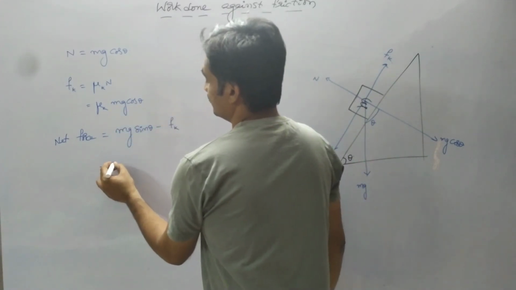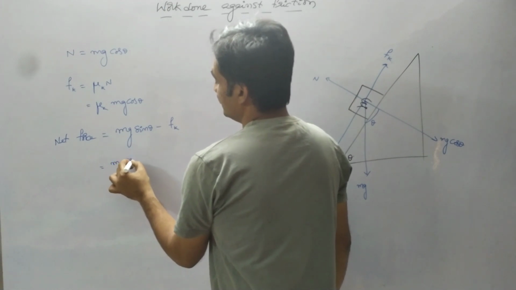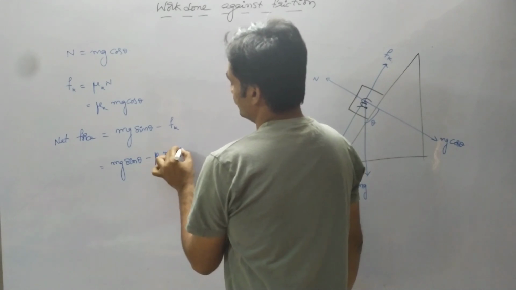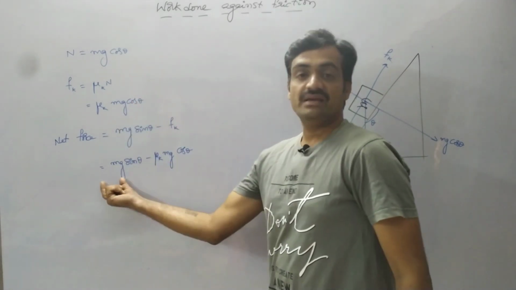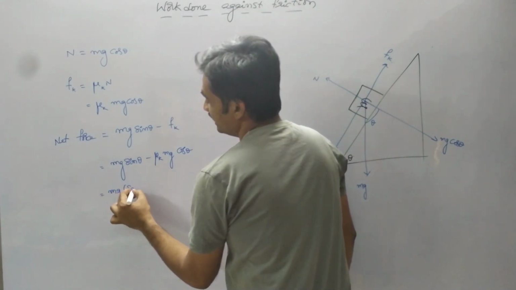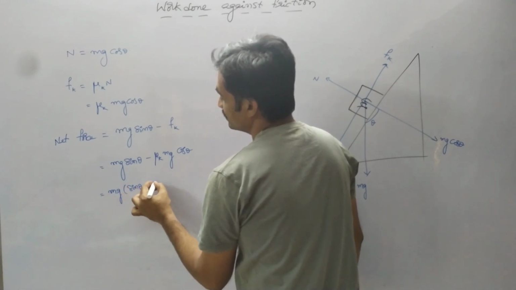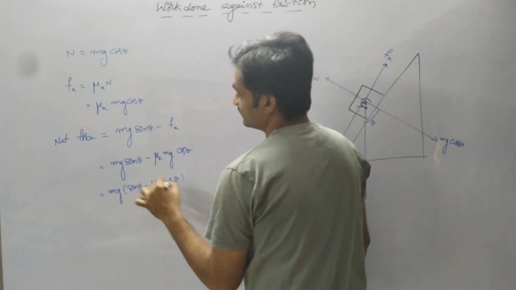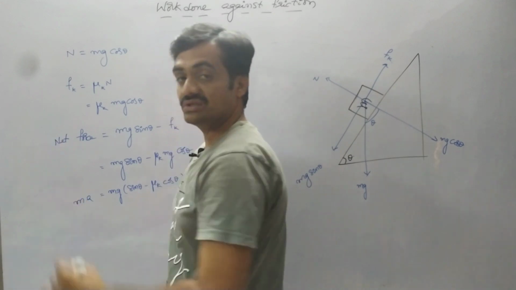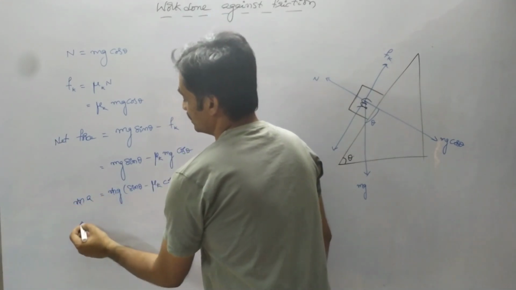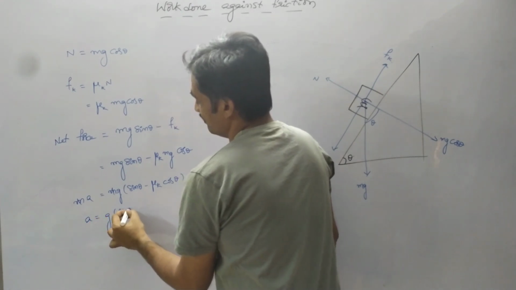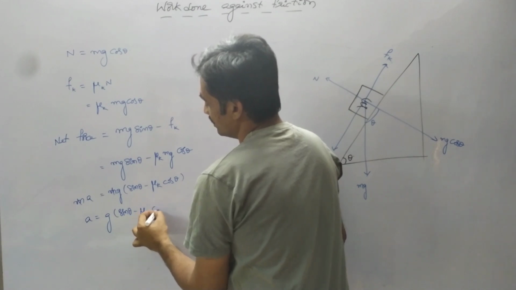As we substitute this value in this equation, we have mg sin theta minus mu suffix k into mg cos theta. Observe that we can take mg as common. Then the equation can be represented as mg into sin theta minus mu suffix k into cos theta. Whereas net force can be represented as m into a based on Newton's second law. So here m gets cancelled, and we get a equals g into sin theta minus mu k cos theta.